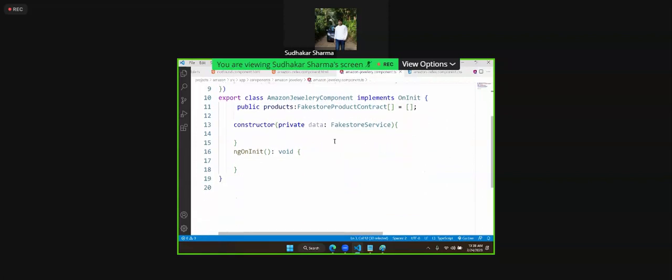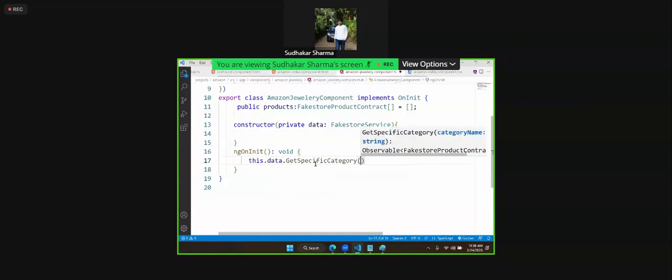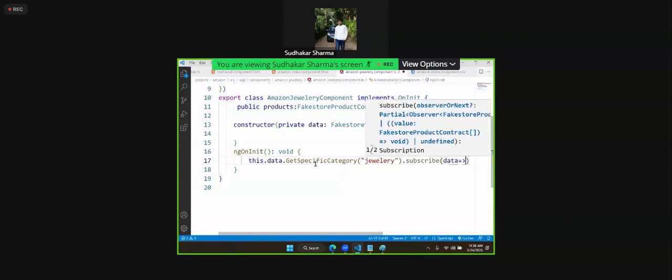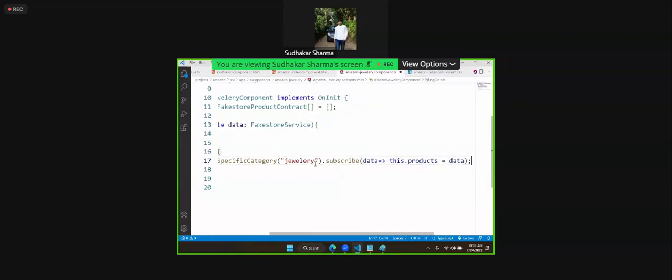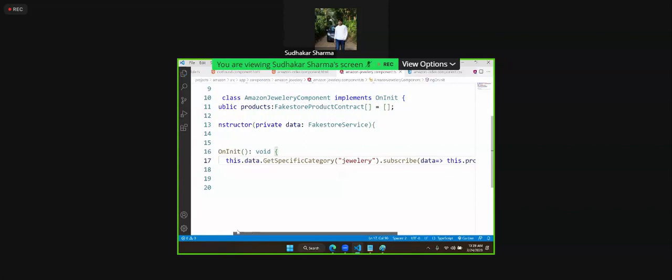And now here, what does the fake store service have to do? On initialization, this dot data dot, you see all the service methods are available. We need to get a specific category. It is expecting the category name. What is the category name? Category name we will pass. This is related to jewelry. Jewelry is the category name. And dot we have subscribe. The subscribe method will get the data and it will apply to this dot products is equal to data. This is how we are accessing the service and using it.